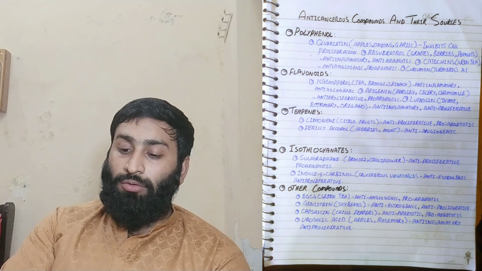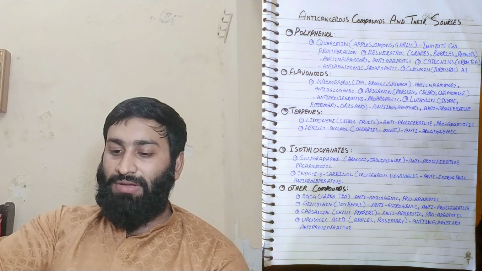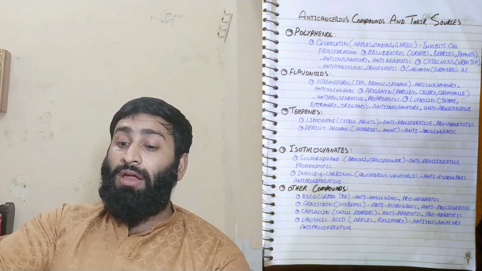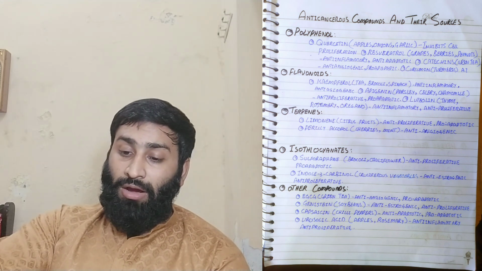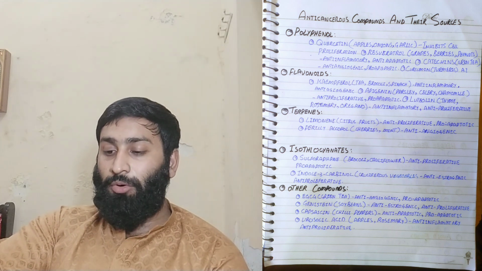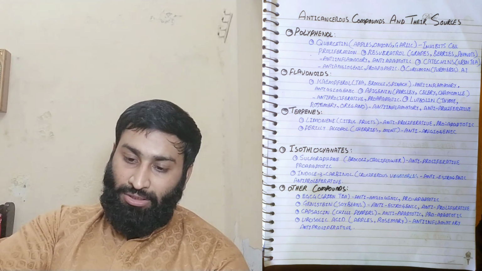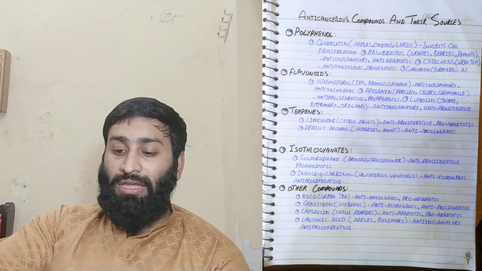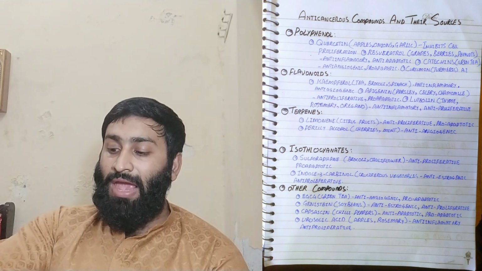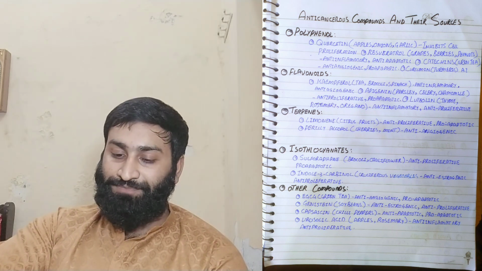And isothiocyanates are another anti-cancer compound present in several types of food. Let's understand the different types. Sulforaphane is present in broccoli and cauliflower, anti-proliferative and pro-apoptotic, and indole-3-carbinol is present in cruciferous vegetables, anti-estrogenic and anti-proliferative.